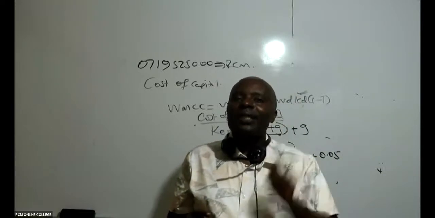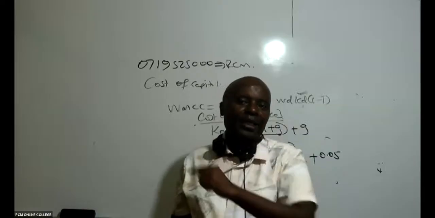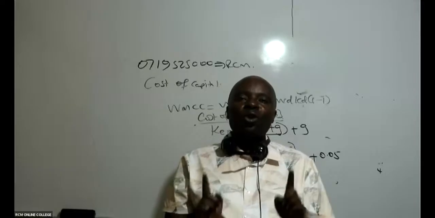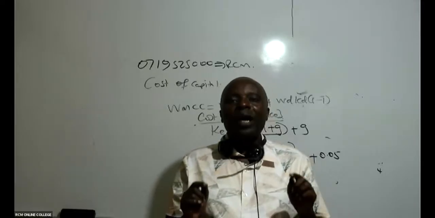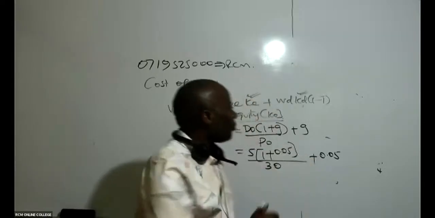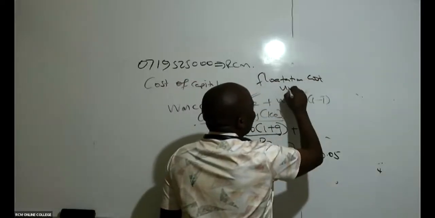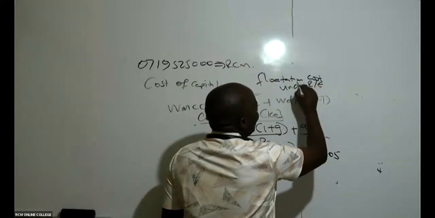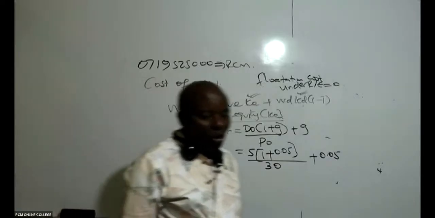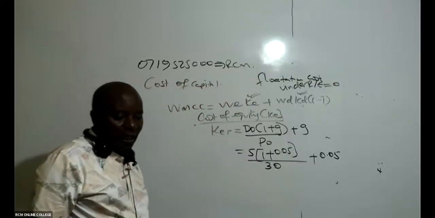Selling company shares is never an easy thing. You must advertise a lot, and you must have an underwriter. But whenever you're getting money from retained earnings, flotation cost is always 0. Flotation cost on retained earnings equals 0.